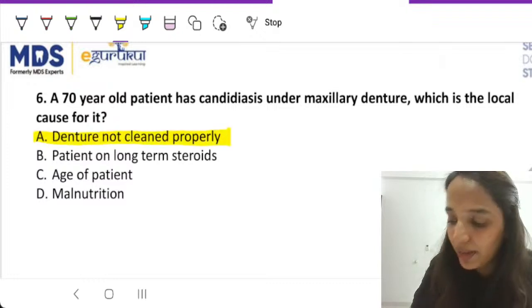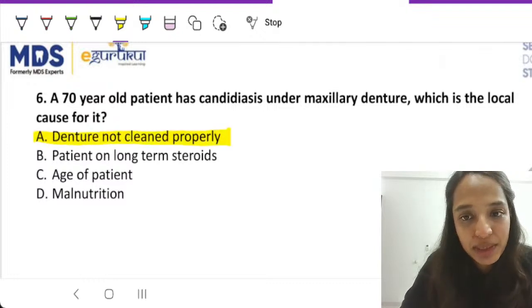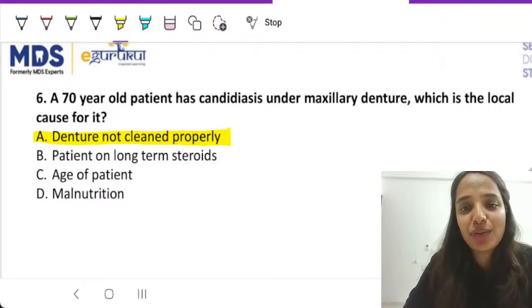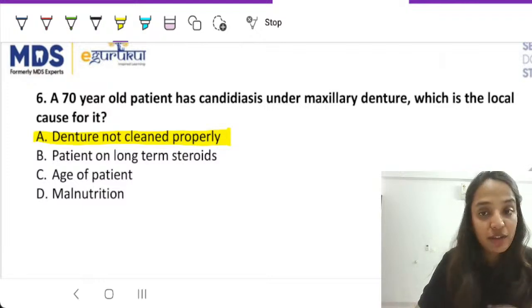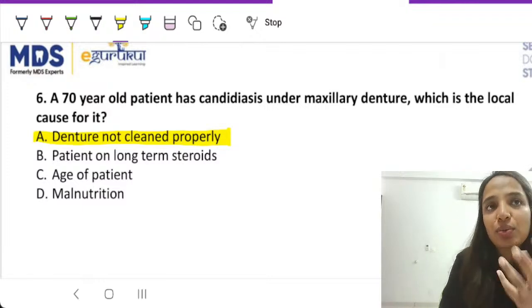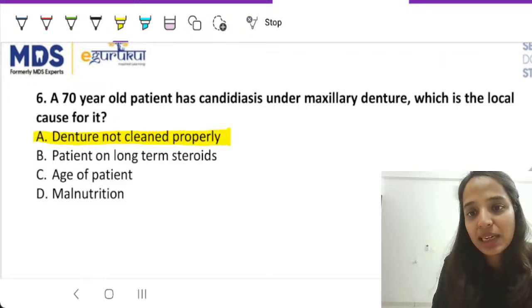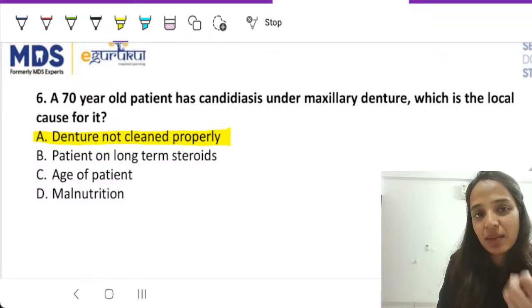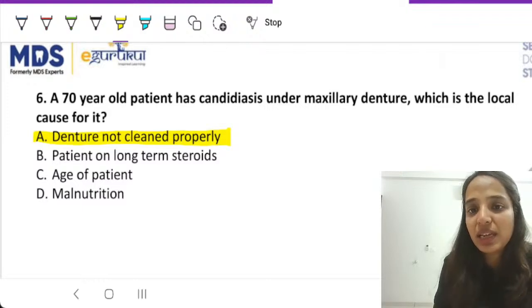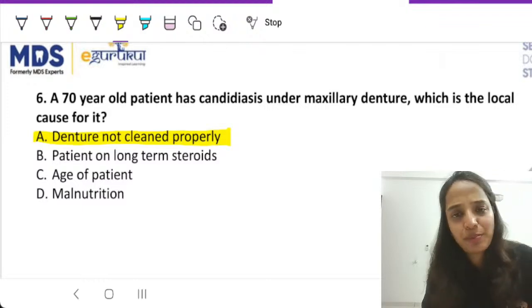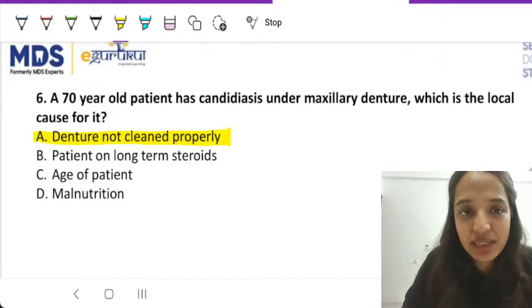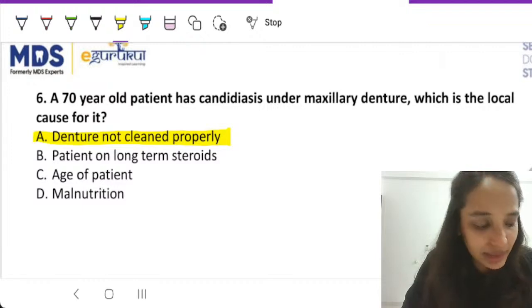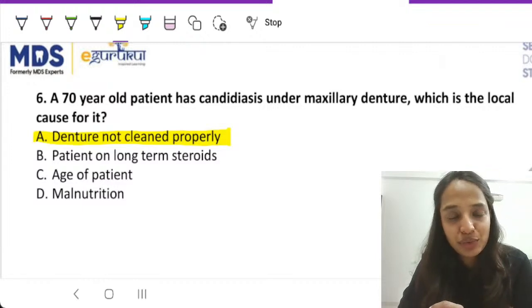So now here, all of you are correct as the answer. It is option number A, denture not cleaned properly. Now, this is a pretty easy question. The cause is generally that you're not keeping the denture clean, and that is why the patient has candidiasis. For example, you are a student who has not read anything about denture sequelae or candidiasis or any problems that occur with denture. Still, you will be able to solve this question very nicely. How would you be able to do that?